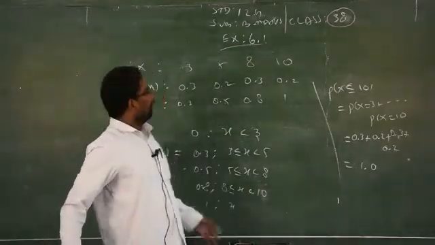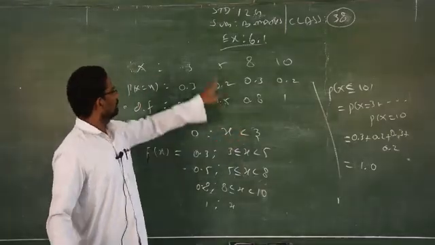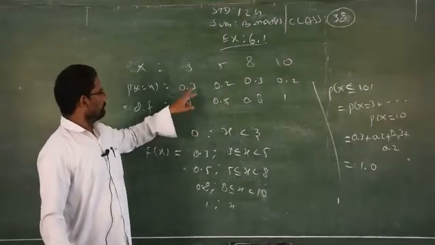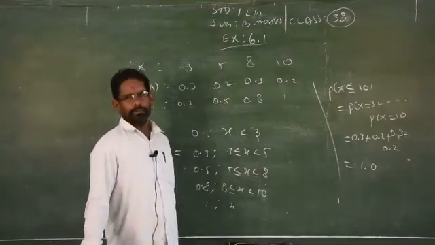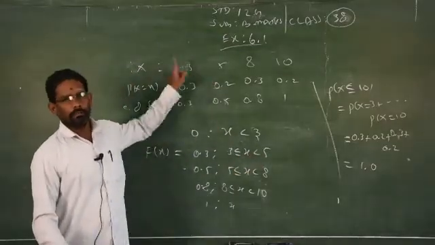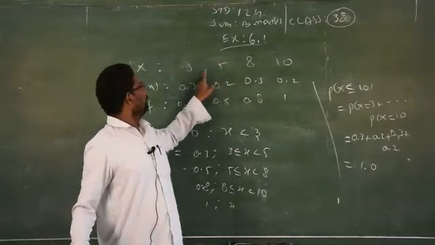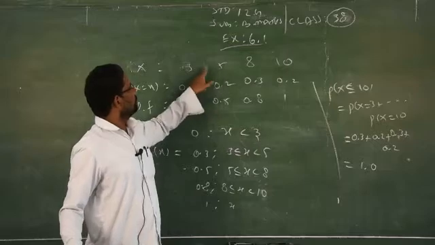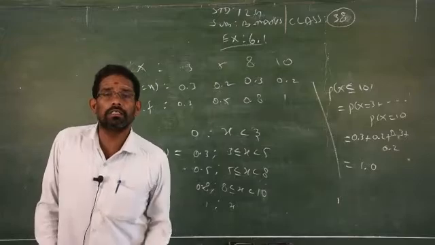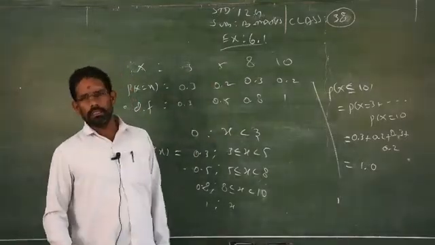So you have to write, start with 0. Always start with 0, x less than 3. So before 3, you will always get 0. Then 0.3 lies between 3 to 5. Clear? If you go to 5, you will get the next value. So up to 3.9, you will get 0.3 probability. From 3 to 4.9, the probability will be 0.3. That is the meaning. That's why it is called a discrete random variable. Once x takes 5, then the probability will be exactly 0.2.